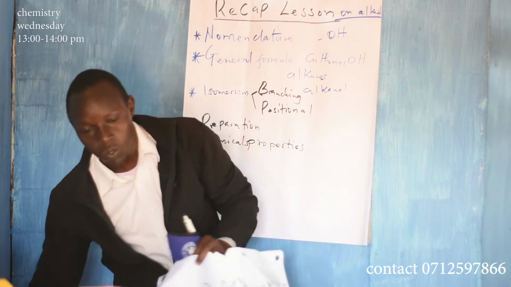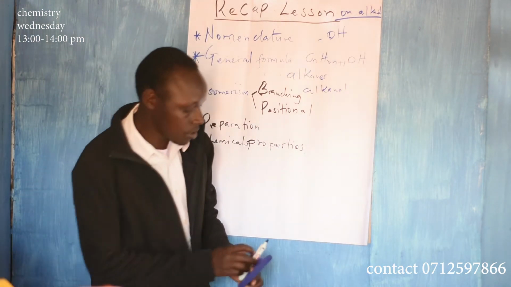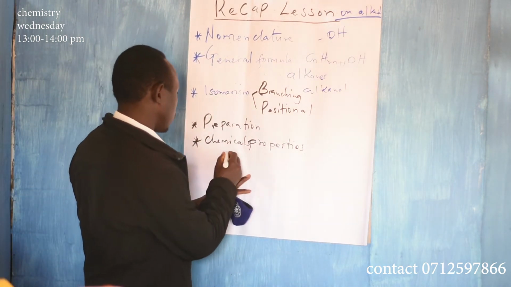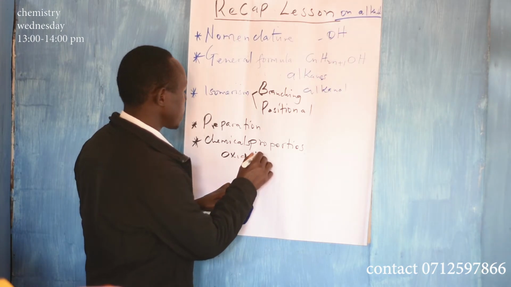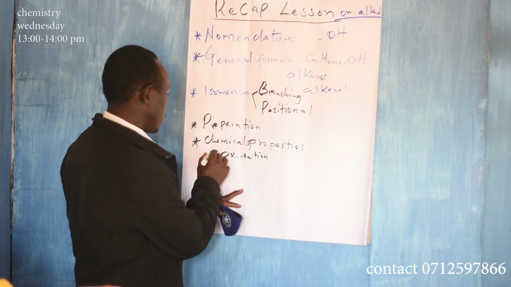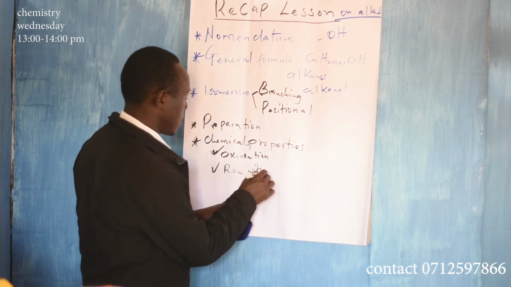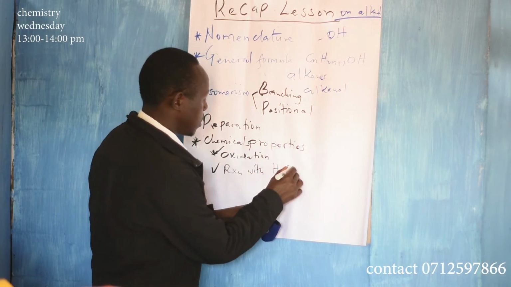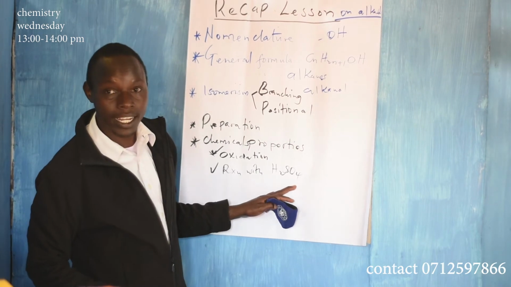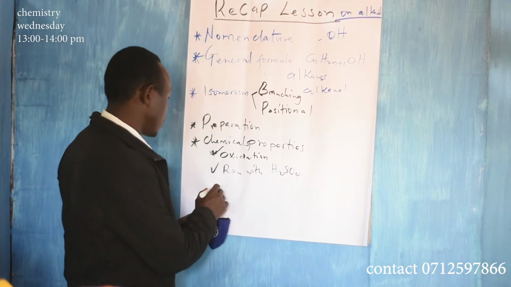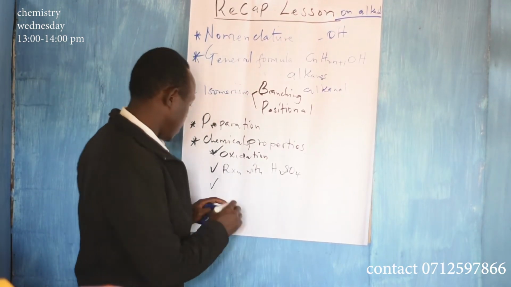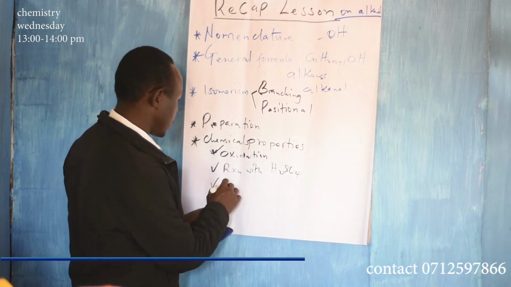We talked about oxidation. So we have properties like oxidation, and reaction with sulfuric(VI) acid, which is actually dehydration. This one is called dehydration. We also have a reaction with metals.